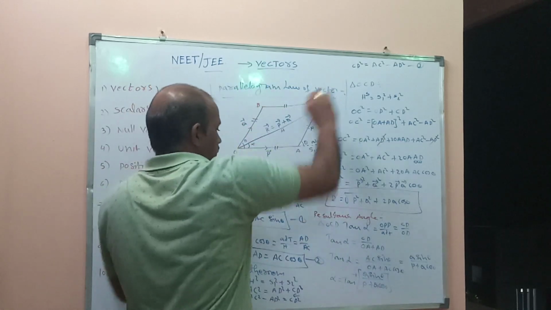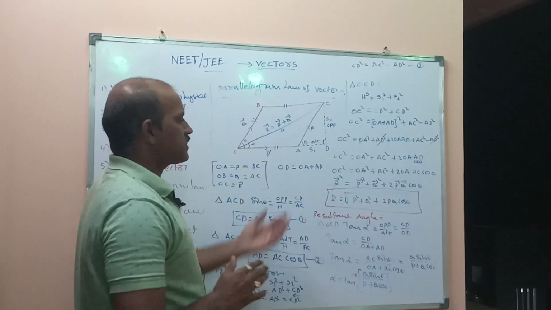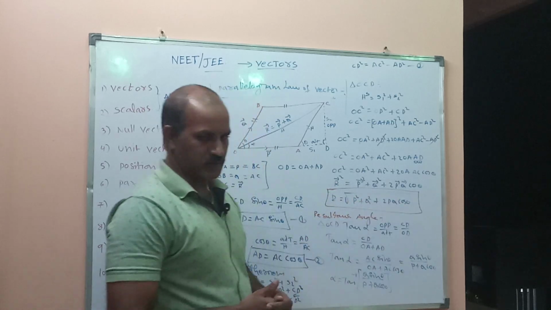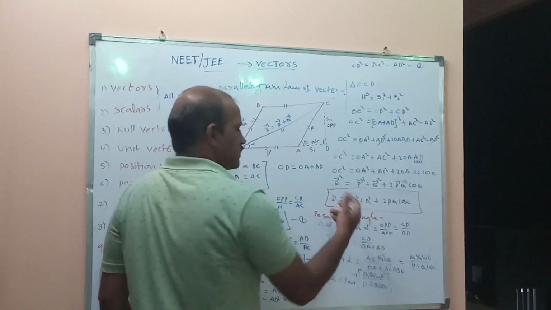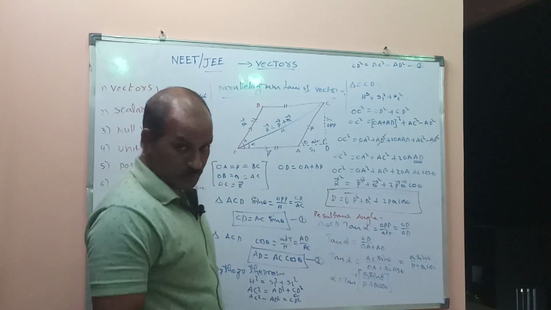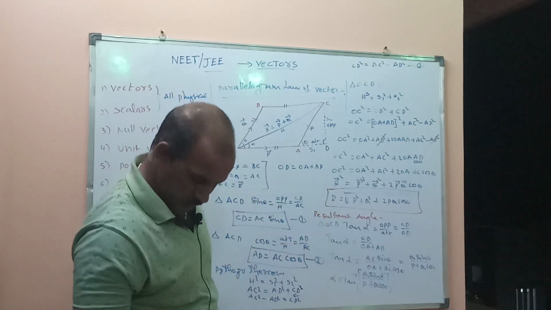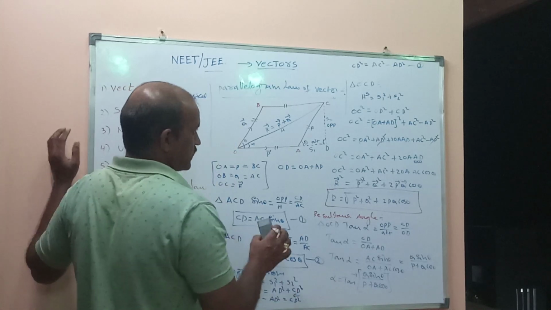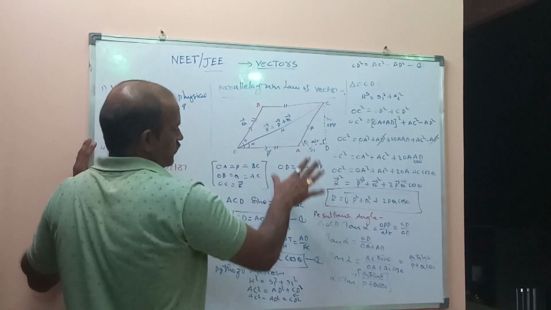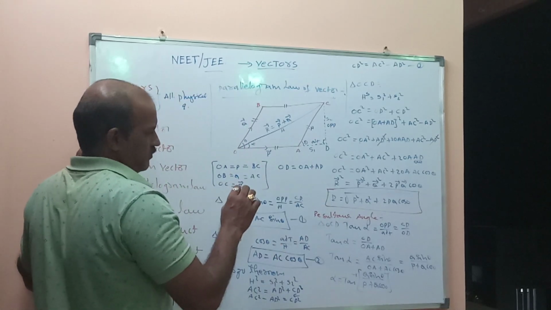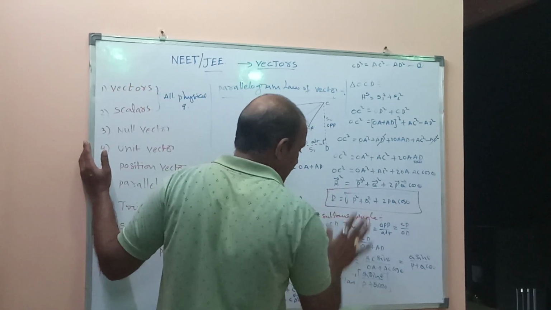So for vector addition, the resultant magnitude R equals root of P square plus Q square plus 2PQ cos theta. For vector subtraction, R equals root of P square plus Q square minus 2PQ cos theta. Do you understand? Any doubt? I hope you understand. So this is a 4 marks question, but at IP level. There is no use of JEE Mains here. You will use magnitude and angle for JEE Mains.